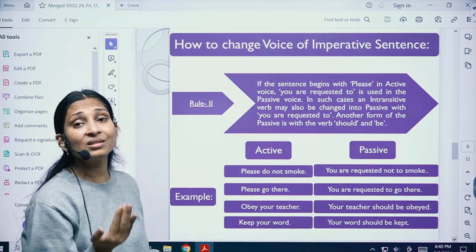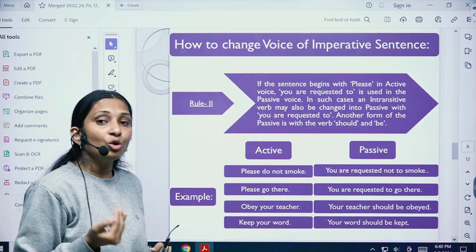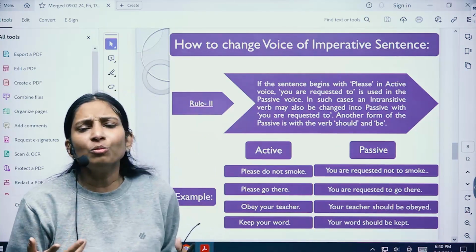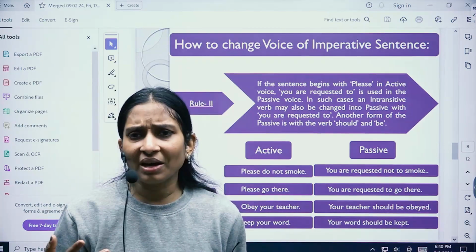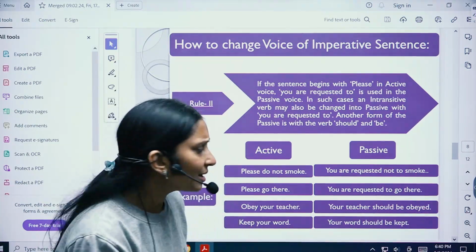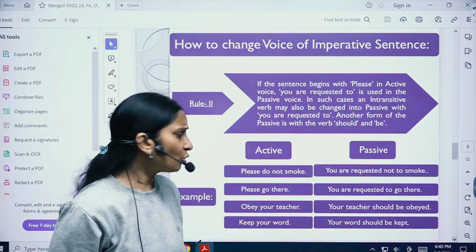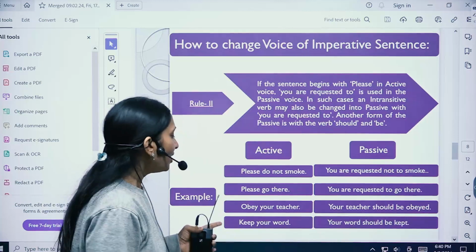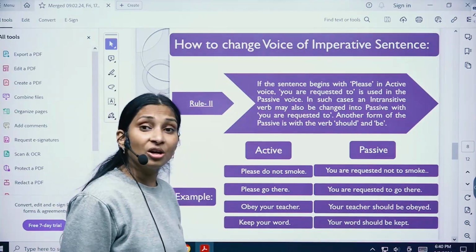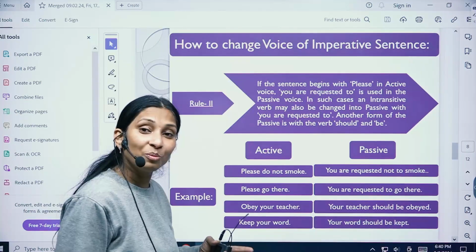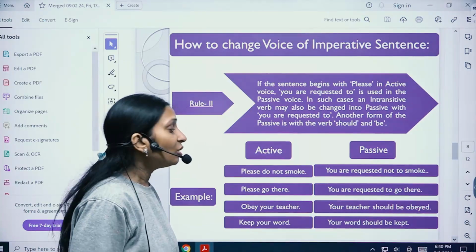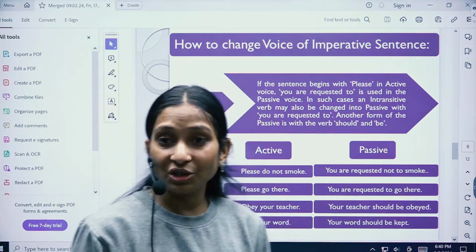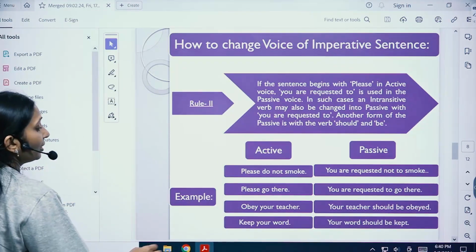Basically these sentences do not have objects, right? So you have to start these sentences with you. Whom do you give orders, requests, or advices? Directly to the second person, right? So that's how you are requested not to smoke. Please go there. You are requested to go there, right? So obey your teacher. Your teacher must be obeyed or should be obeyed. Keep your word. You should keep your word. So this is how the sentences are converted from active to passive, okay?